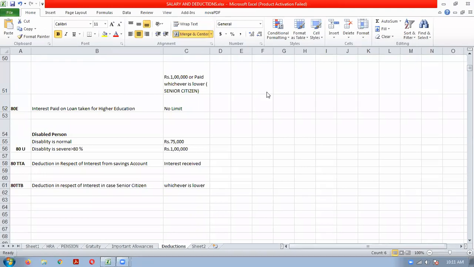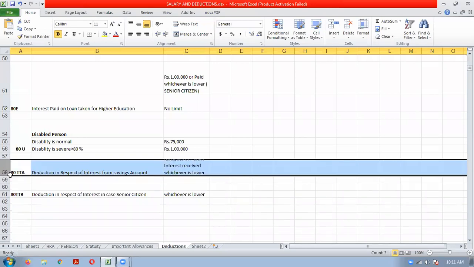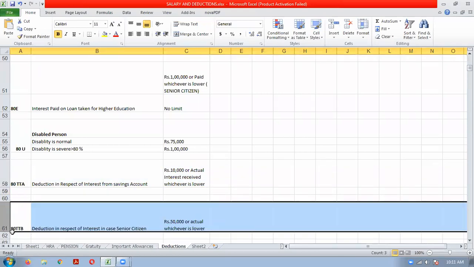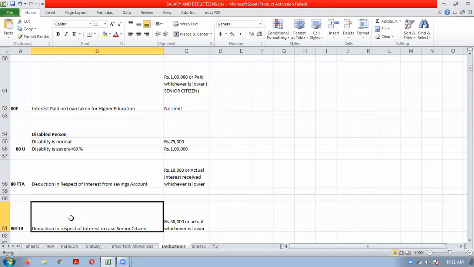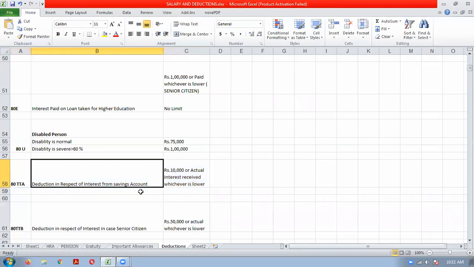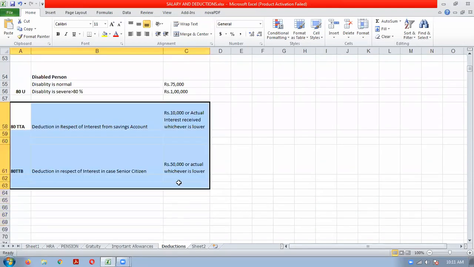Okay, and two more important deductions are there, which are interest from saving account and interest in case of senior citizens. This we will discuss in the next class, because this is an important deduction which is applicable to most persons, because everybody will be having a saving account and FDs, etc. Two important deductions, that is deduction in respect of interest from saving account and deduction in respect of interest in case of senior citizens. So these two sections we will discuss in the next class.